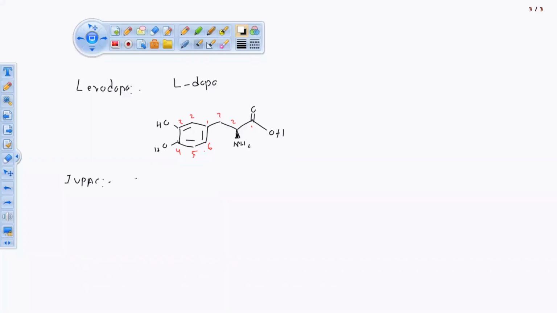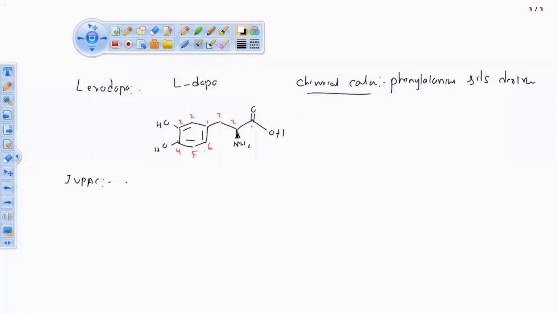IUPAC name. Chemical name we have written. Chemical category, the phenylalanine chemical category, phenylalanine and its derivatives. Okay, so this one is done.